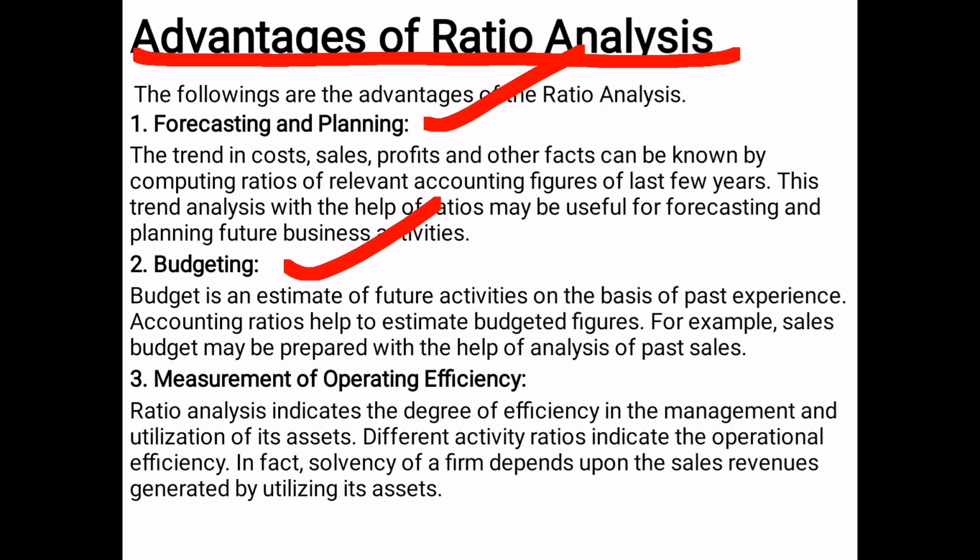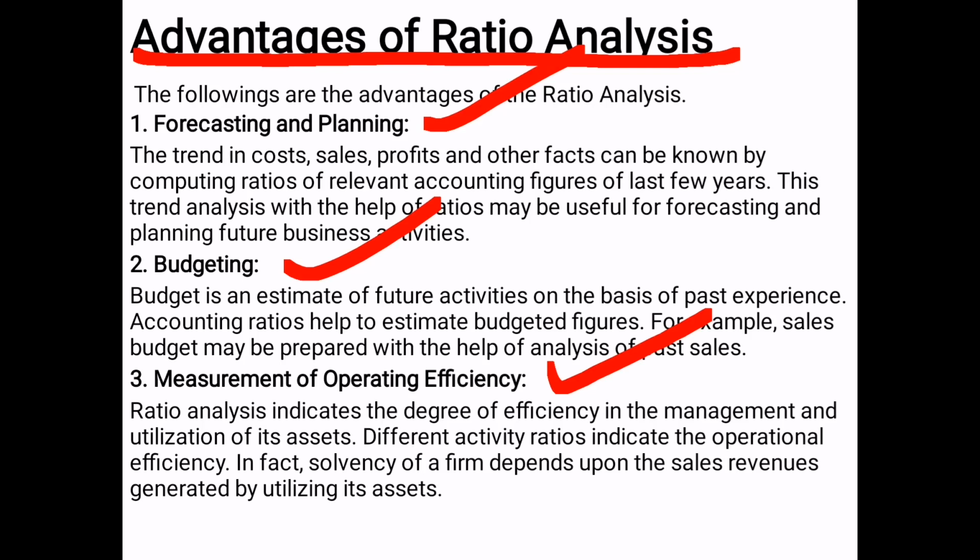After that, measurement of operating efficiency. Through ratio analysis, it is helpful to compare the present situation with the past situation. By making this comparison, it is possible to conclude whether the company is working efficiently or not.